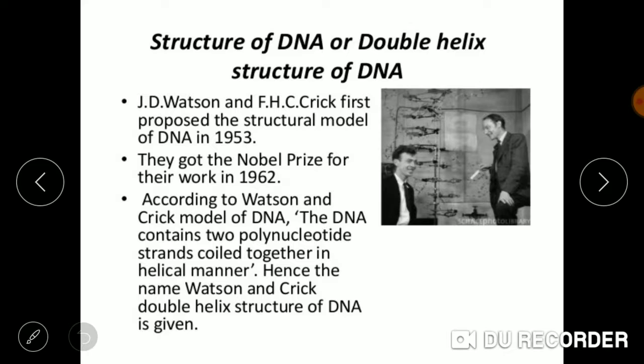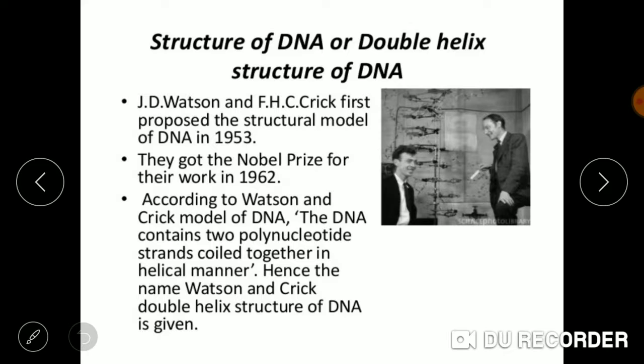Now let us first study, there are certain rules for this chemical structure of DNA. Let us first study about it. So this helical structure of DNA was given by J.D. Watson and Francis Crick. They were the first to propose the structural model of DNA in 1953. They got the Nobel Prize for their work in 1962.